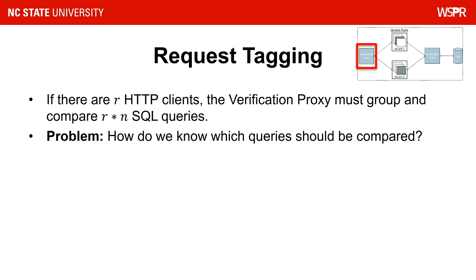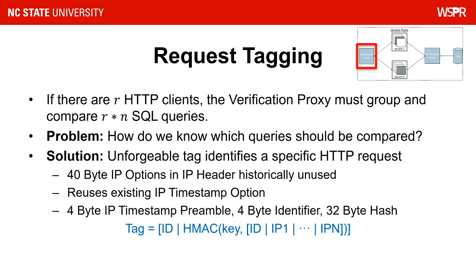The final responsibility of the scheduling proxy is to uniquely tag HTTP requests. When handling multiple HTTP clients simultaneously, it becomes difficult to perform output voting. If there are R concurrent HTTP clients, then a verification proxy may receive up to R times N SQL queries at one time. So how do we know which queries should be grouped together and compared? We address this by generating an unforgeable tag that uniquely identifies an HTTP request. We then place this tag in the IP options of the IP header.